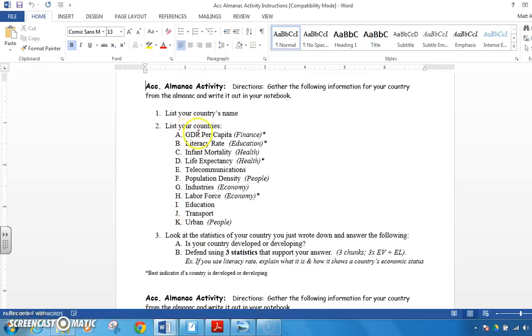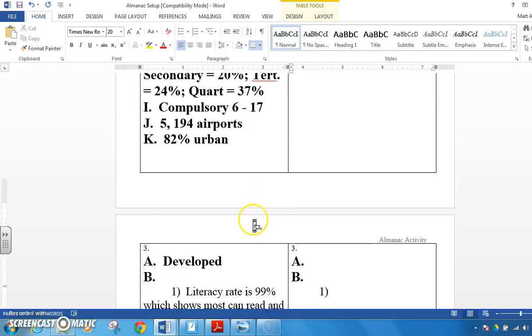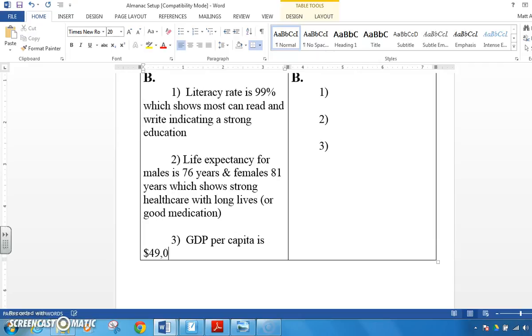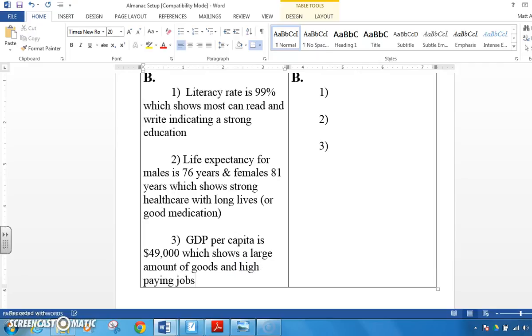So let's go to GDP per capita. I think that's a big time one. We found out from what we did that our GDP per capita is 49,000. That's awesome. So what we're going to do here is say this. GDP per capita is 49,000. Again, which shows a large amount of goods and high paying jobs.